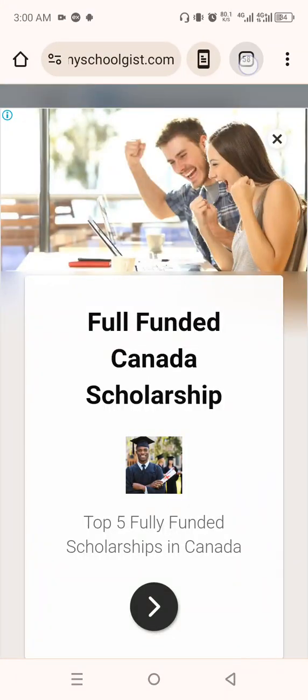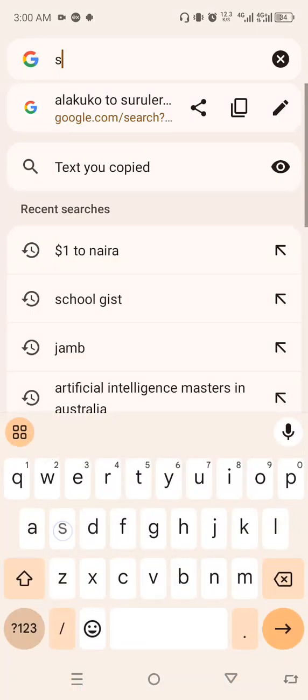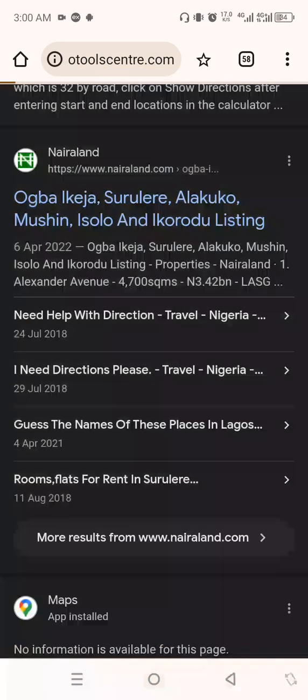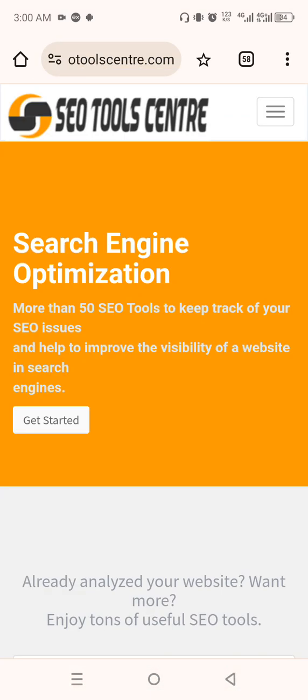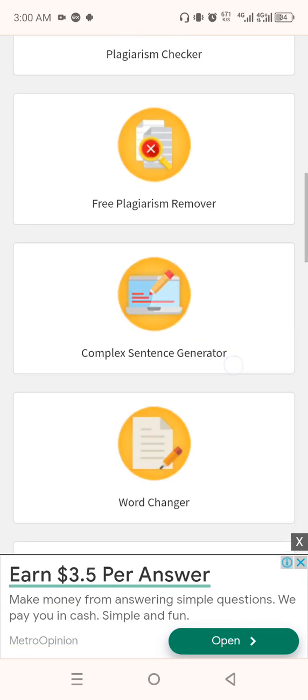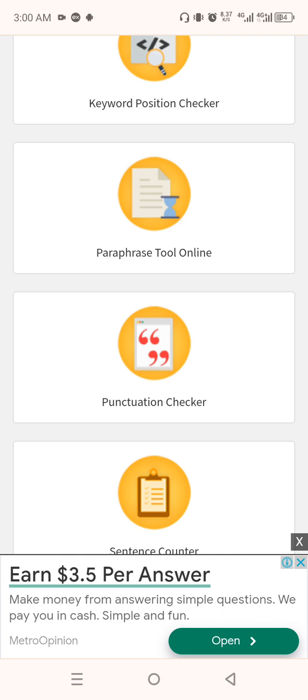And if I move to a plagiarism checker like SEO Centre, what they do is they check if your content has been written before. So I'm going to check this now, and you're going to see that it is plagiarism free.